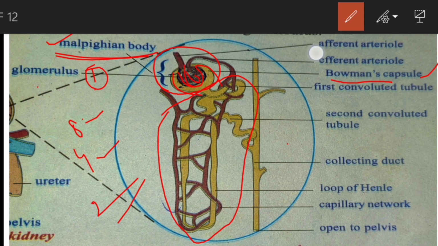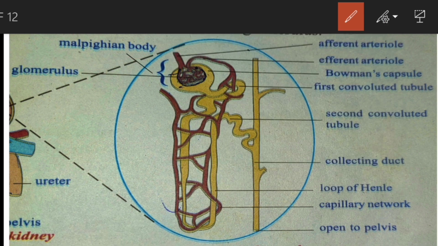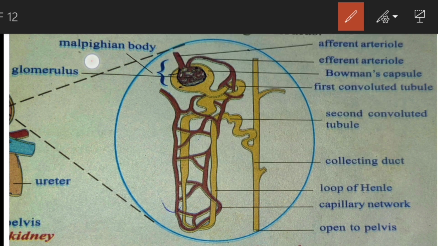How is the bunch of blood capillaries formed? These are formed from the afferent arteriole, which comes from the renal artery. Here we should know the terminology. What is the meaning of renal? Renal is the word related to kidney. Whenever we hear some words, we have to remember particular parts. For example, renal is related to kidney, similarly pulmonary is related to lungs, and cardio is related to heart. These are important things. So the renal artery brings the blood to the Bowman's capsule with the help of the afferent arteriole.